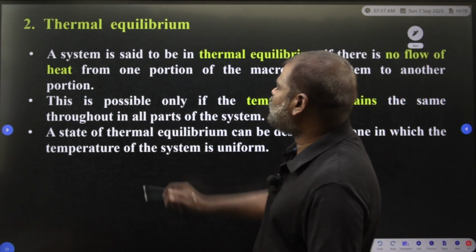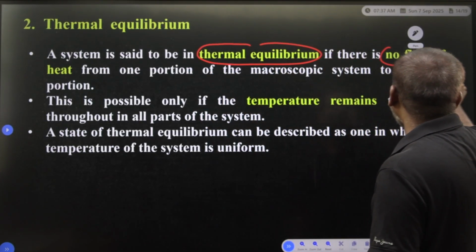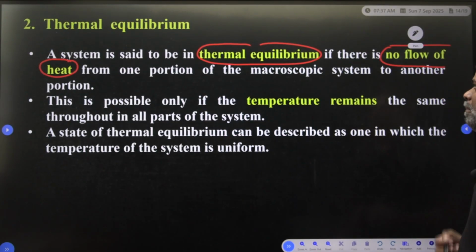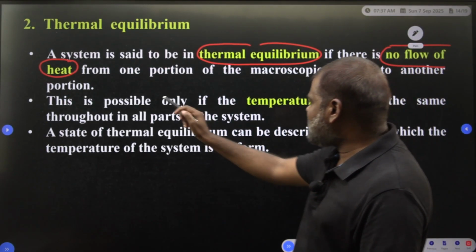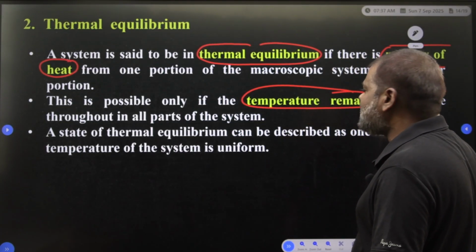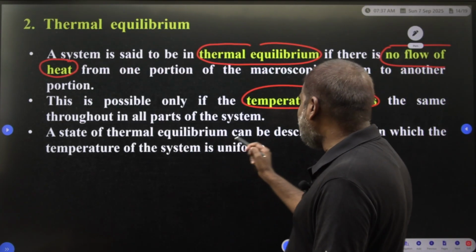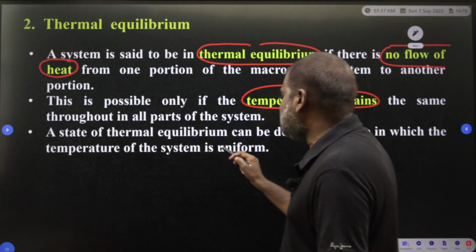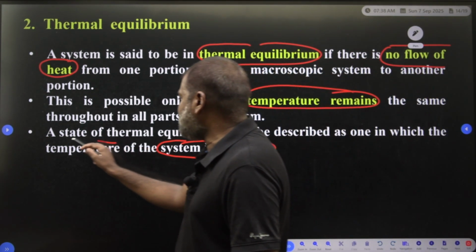Not only that, you have to see thermal equilibrium. A system is said to be in thermal equilibrium if there is no flow of heat from one portion of the macroscopic system to another portion of the macroscopic system. This is possible only if the temperature remains the same throughout all parts of the system. A state of thermal equilibrium can be described as one in which the temperature of the system is uniform. Which term is uniform? The temperature of the system is uniform.